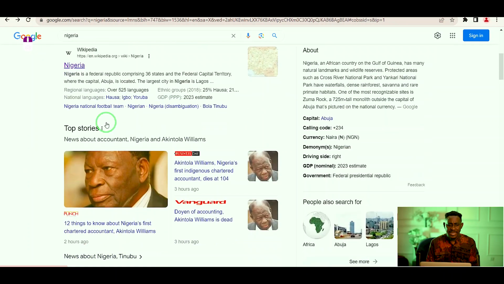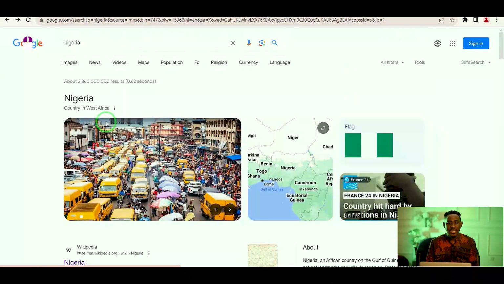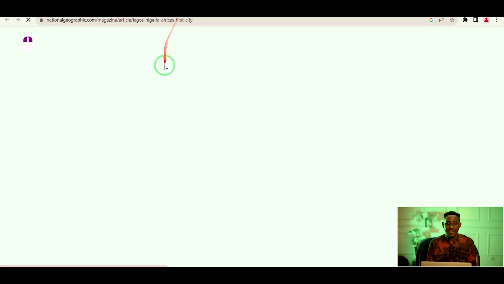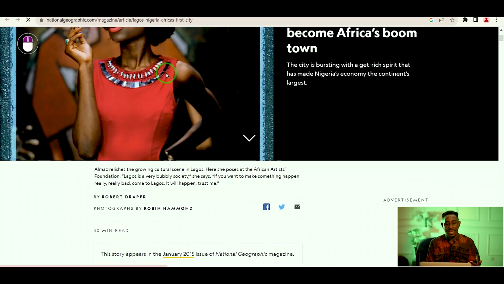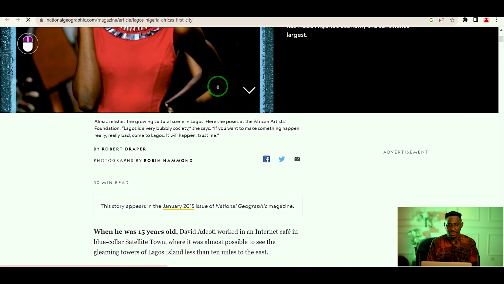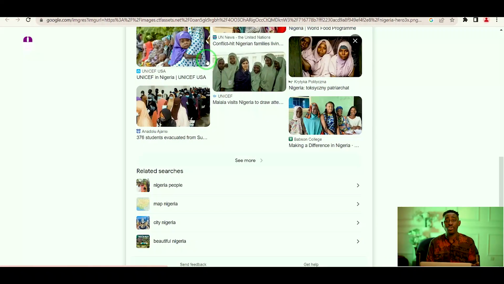Now, there's another thing I want to quickly explain to us while using the internet. For instance, you have clicked on this particular information and you have read everything you can see on this page about Nigeria. This is talking about, I think, Lagos and all. After you have finished reading, please don't conclude that you have gotten the correct information. Whenever you are using the internet to do research, always evaluate.